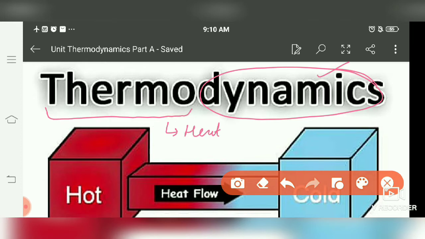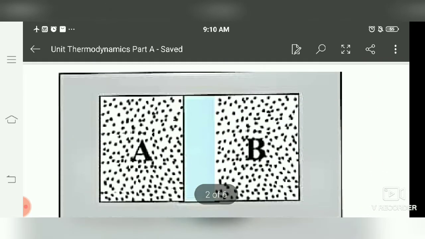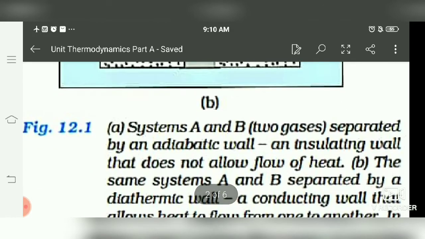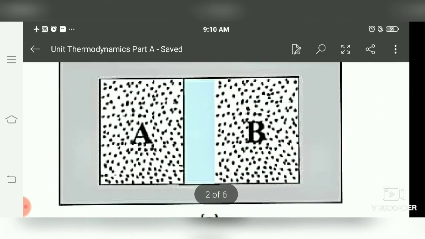So when the heat of a body changes with time, that will result in thermodynamics, and due to this variation of heat, a number of properties of the medium or a system change. To start with, we have two types of wall. One is conducting and one is insulating, where the insulating wall is also called an adiabatic wall.